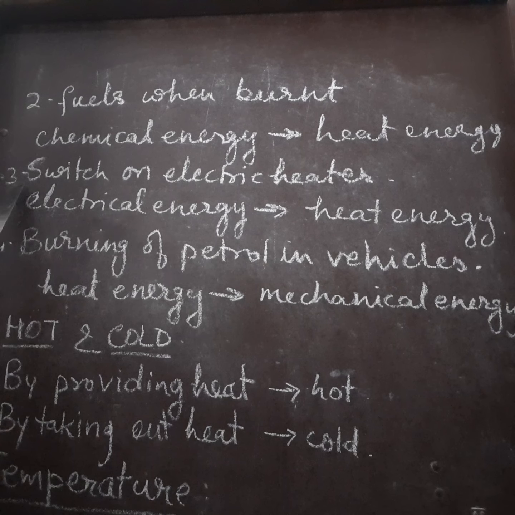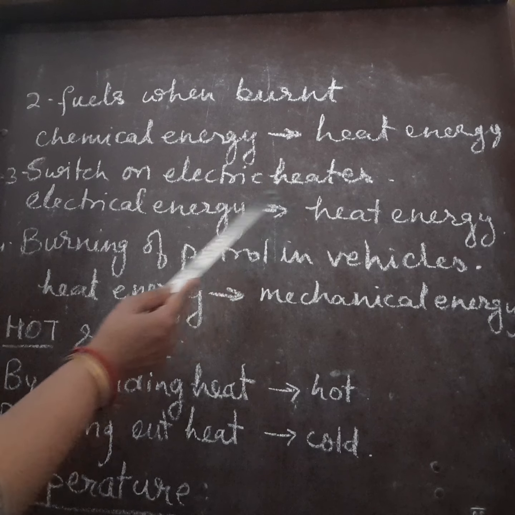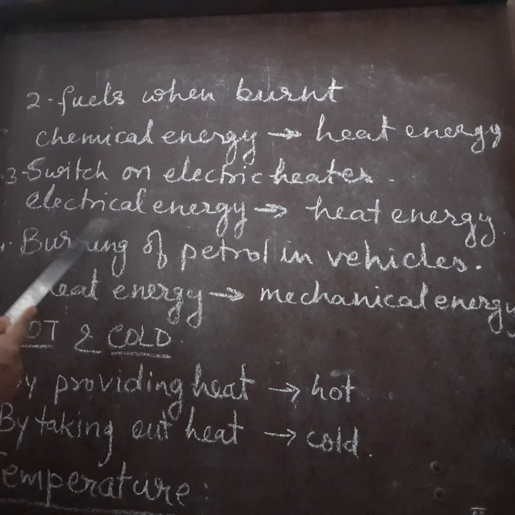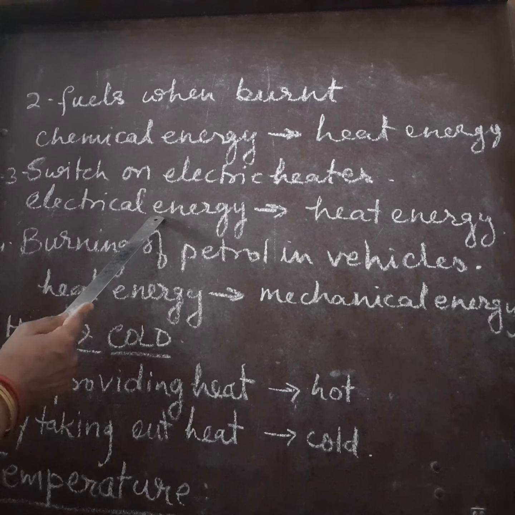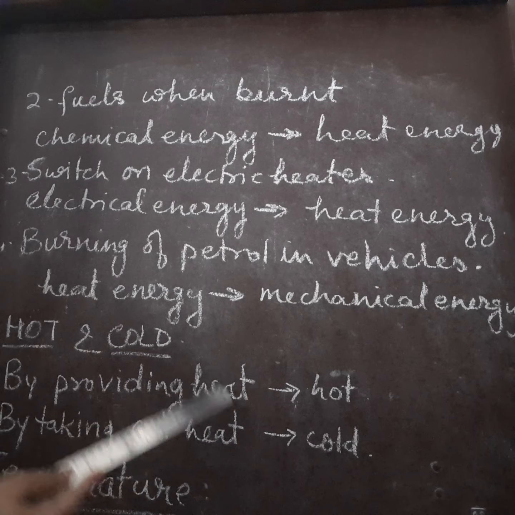Now third example again I am giving you. Switch on the electric heater. When you switch on the electric heater, what happens? Electric current passes through it and heat is produced. Thus you can say that electrical energy gets transformed into heat energy.